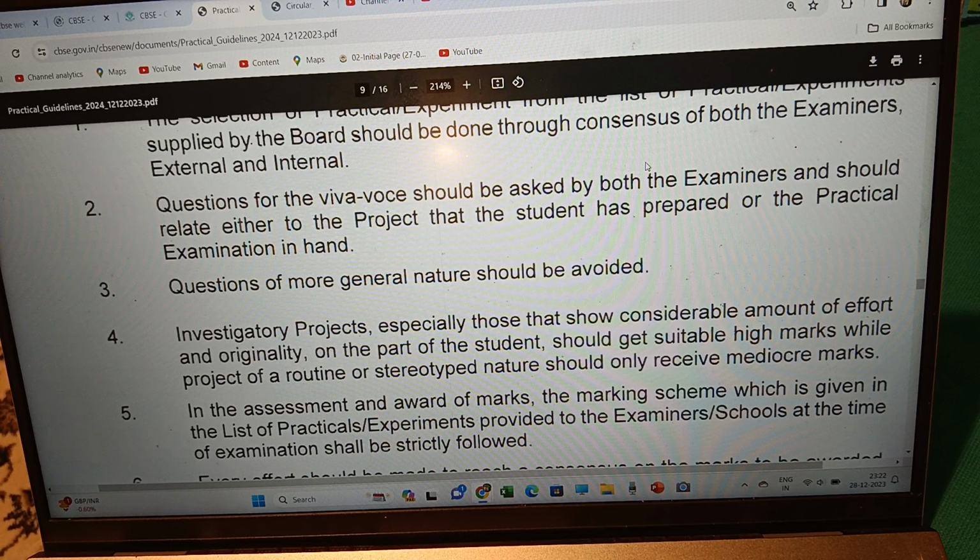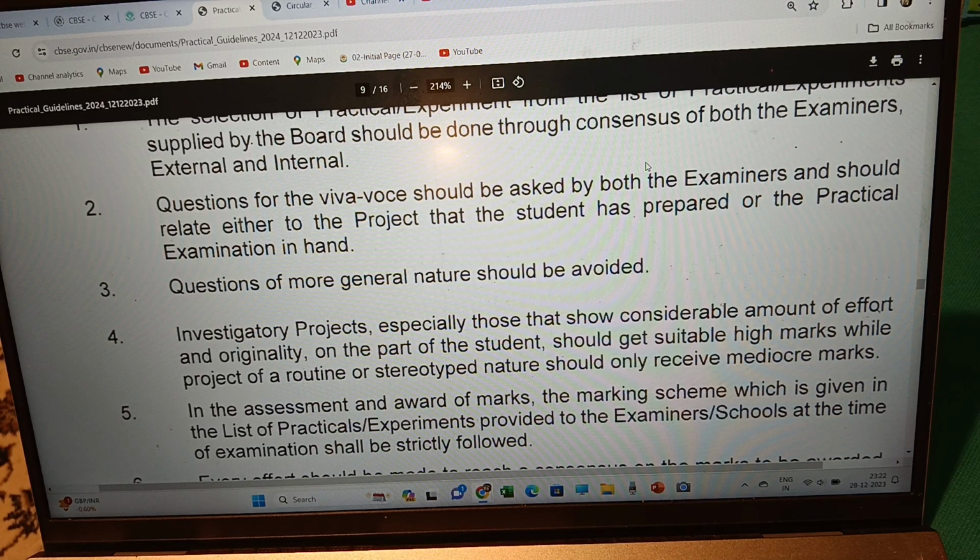Then investigatory projects, especially those that show considerable amount of effort and originality on the part of the student, should get suitably high marks, while projects of a routine or stereotyped nature should only receive mediocre marks.